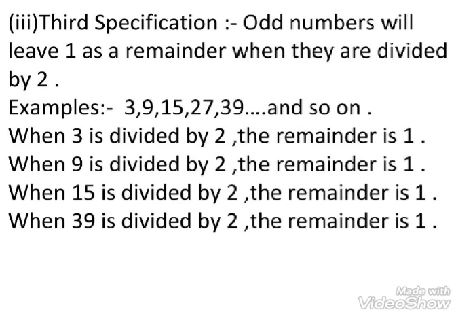When 9 is divided by 2, the remainder is 1. When 15 is divided by 2, the remainder is 1. When 39 is divided by 2, the remainder is 1. So, all numbers are odd.